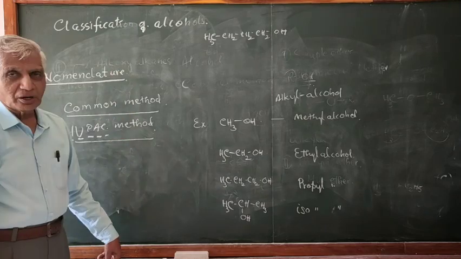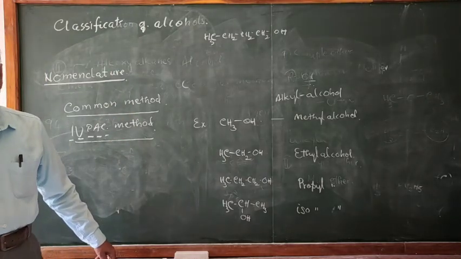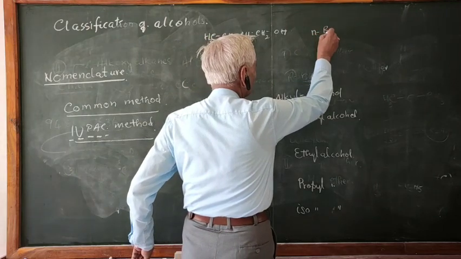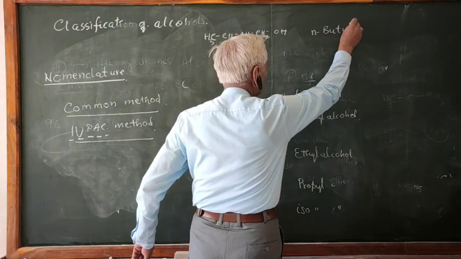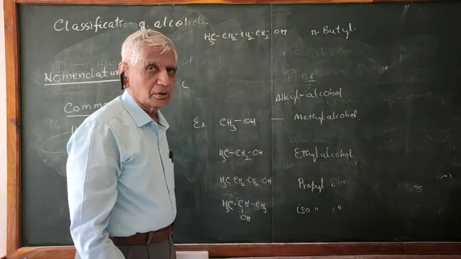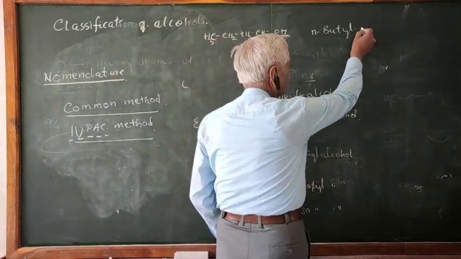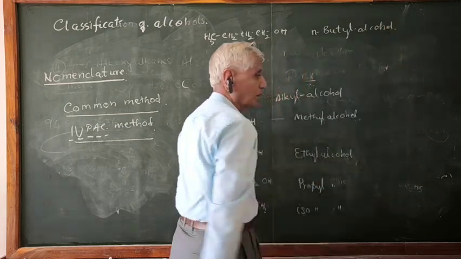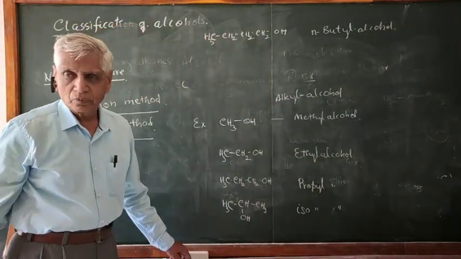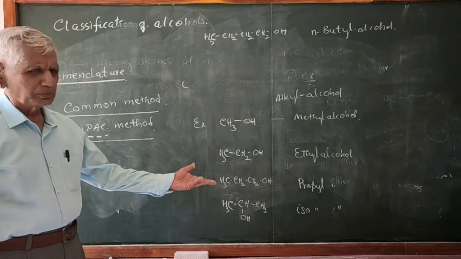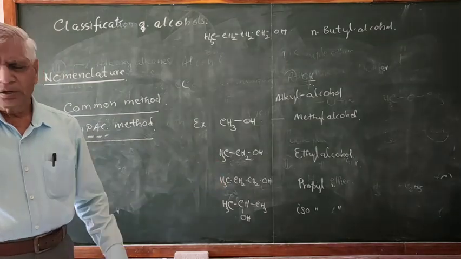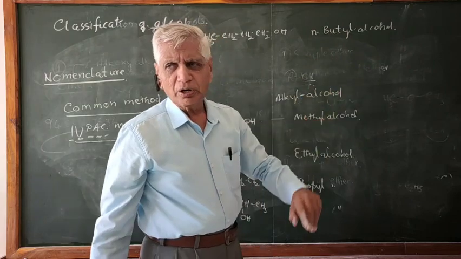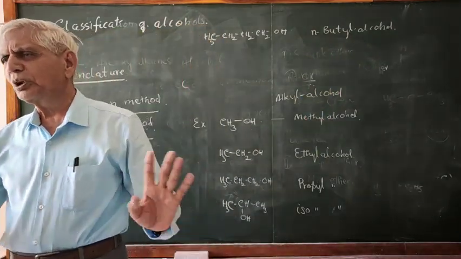And this compound is therefore called butyl alcohol. Normal butyl alcohol. Normal means N. And for propyl alcohol, after normal, you may put N or may not put N. If you simply call it butyl alcohol, it means it is N-butyl alcohol.